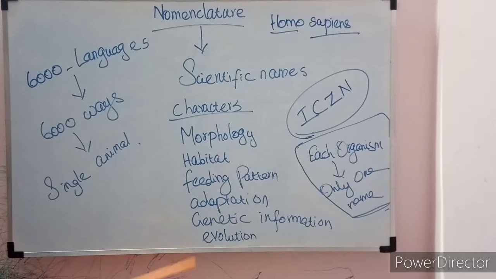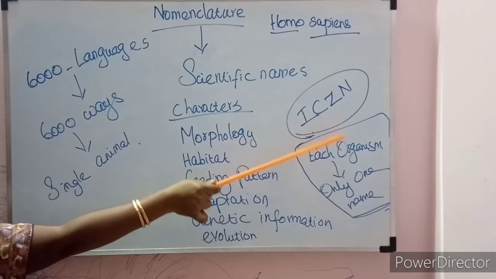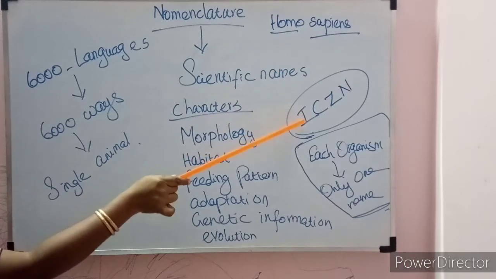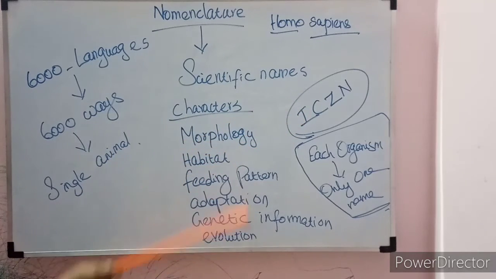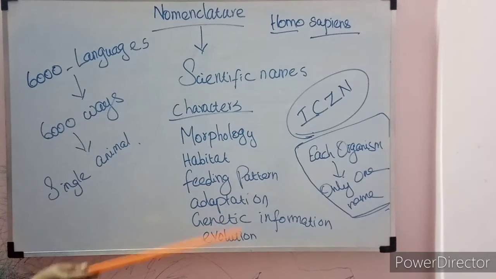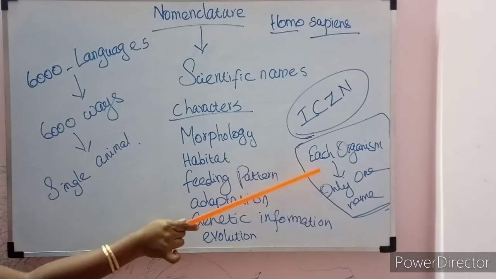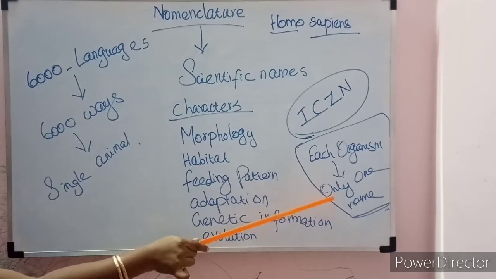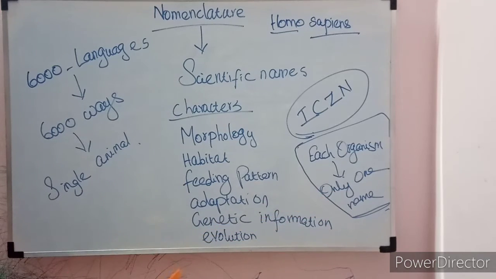So naming of the organism is done based on the guidelines of the International Code of Zoological Nomenclature. Only by following the guidelines given in the International Code of Zoological Nomenclature, and only when we know all these characters, can we provide the scientific name to an animal. The scientific name ensures that each organism has only one single name. So a particular animal will have only one name, and this name will not be repeated for any other animal. This is called nomenclature.